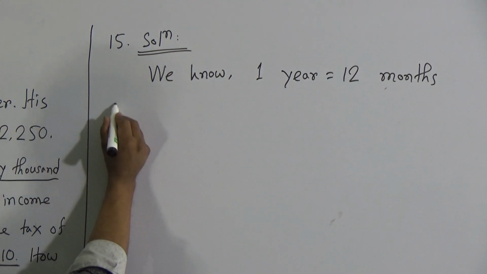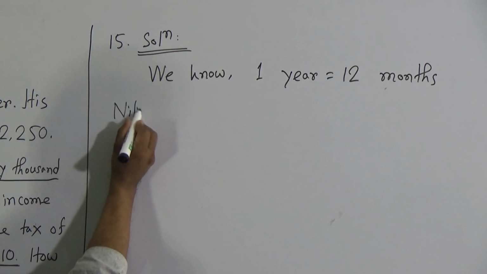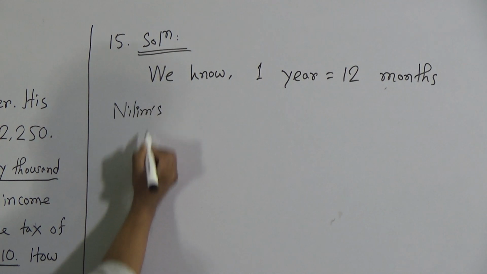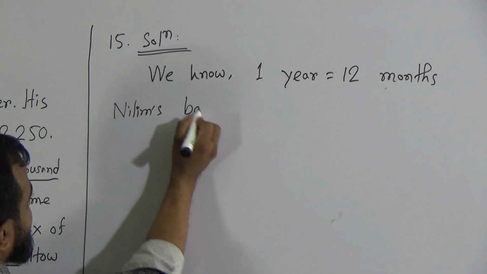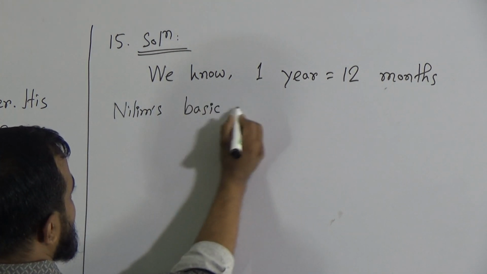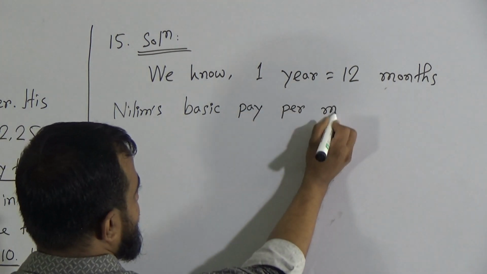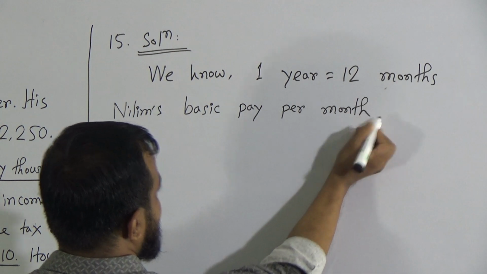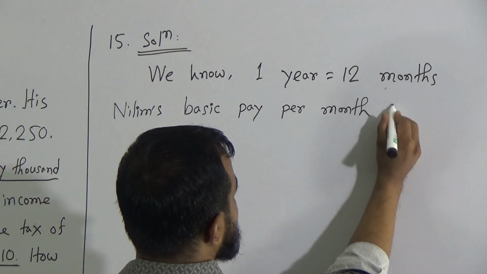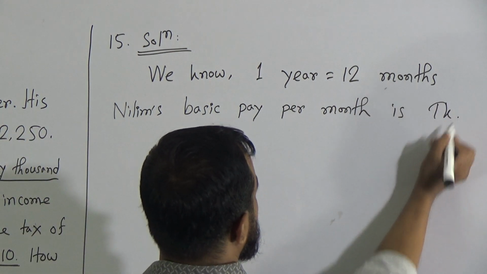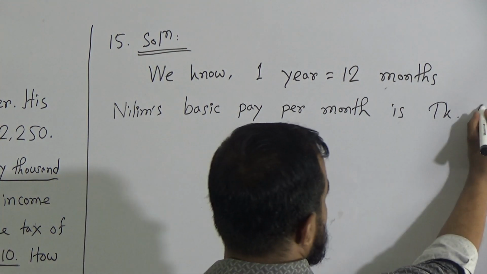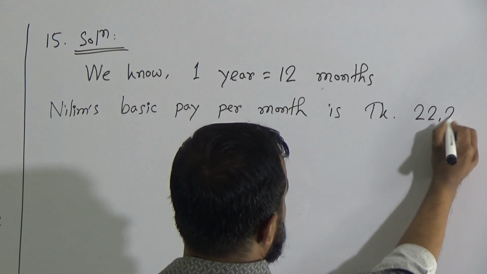Now Nilim's basic pay per month is taka 22,250.